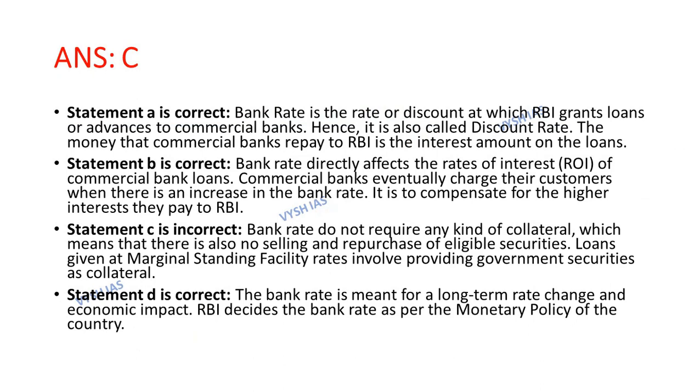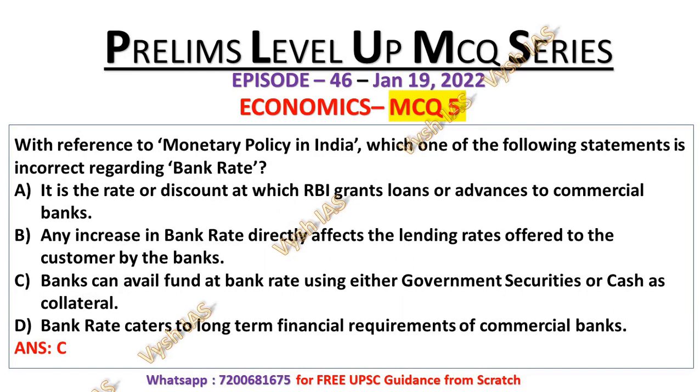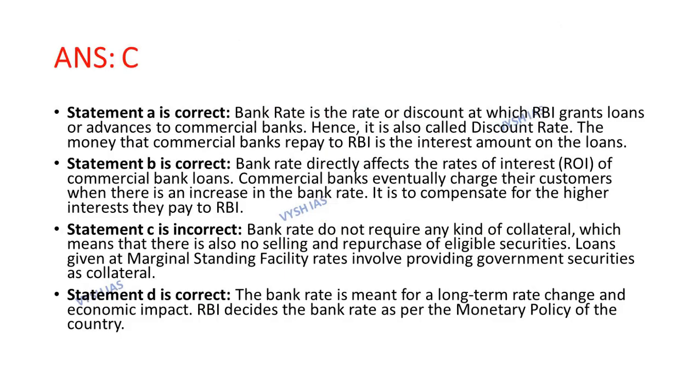Now, statement B is also correct because bank rate directly affects the rate of interest of commercial bank loans. Commercial banks eventually charge their customers when there is an increase in the bank rate. It is to compensate for the higher interest they pay to the RBI. So statement B is also correct because any increase in bank rate directly affects the lending rate offered to the customer by the bank, as I already explained.